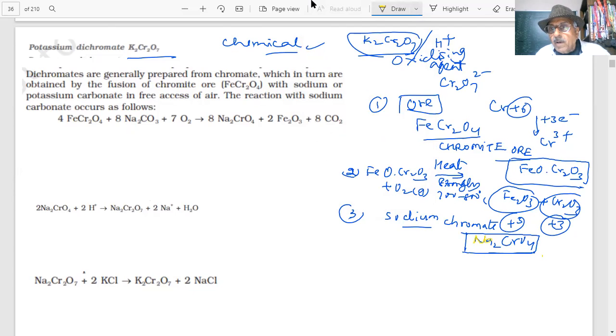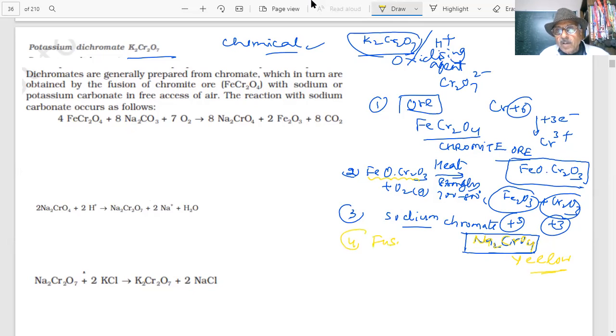Sodium chromate is yellow in color. What is the color? Yellow. So how will we prepare sodium chromate from Fe2O3, Cr2O3 or FeCr2O4? Here, fusion is done.